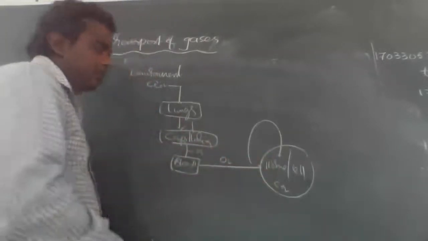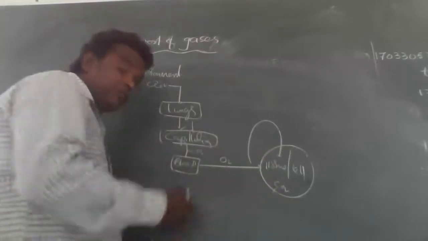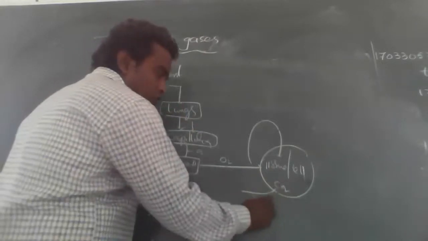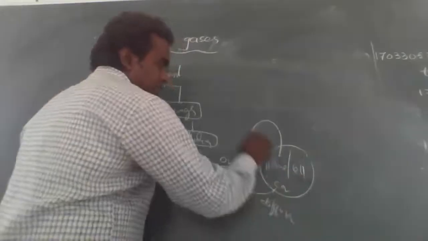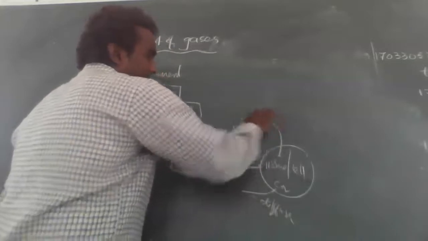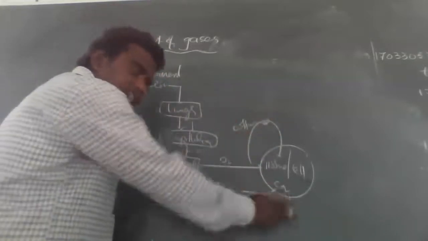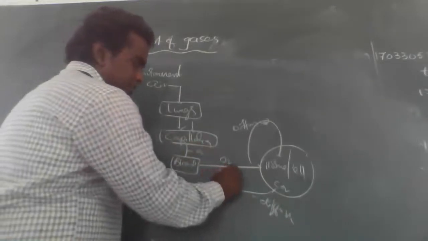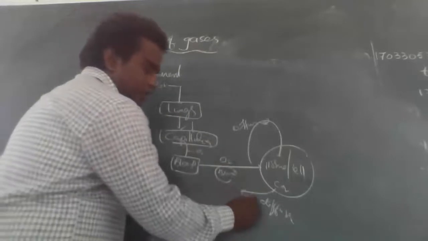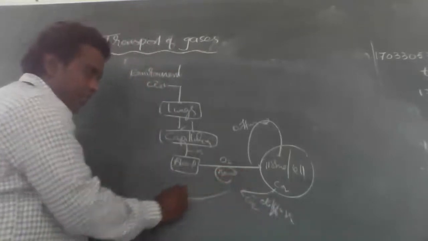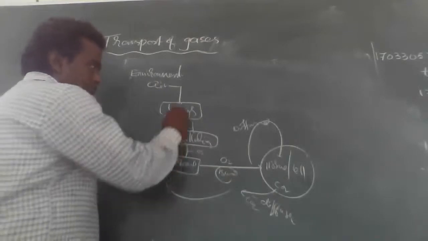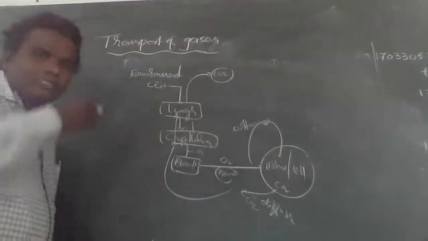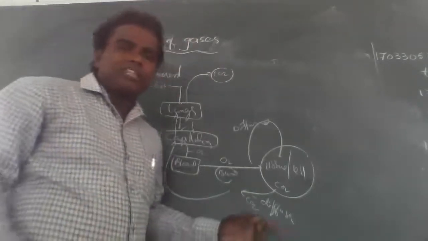The carbon dioxide enters the blood capillaries, from capillaries to lungs, and from lungs to the outside. This is called the expiration process.